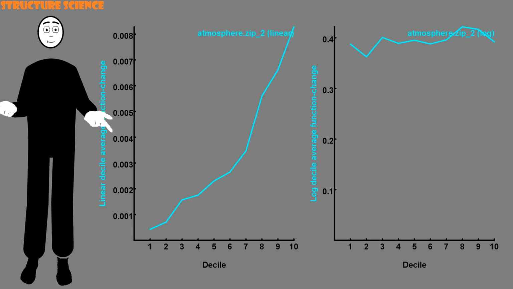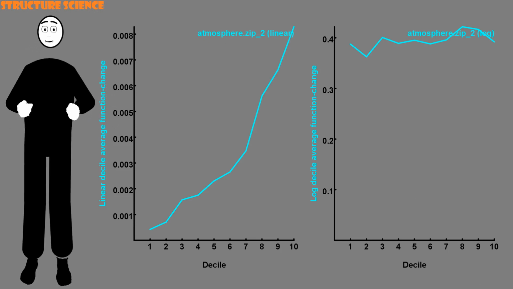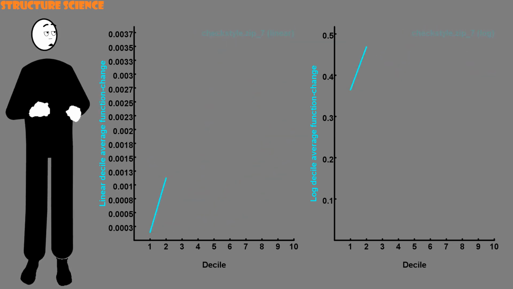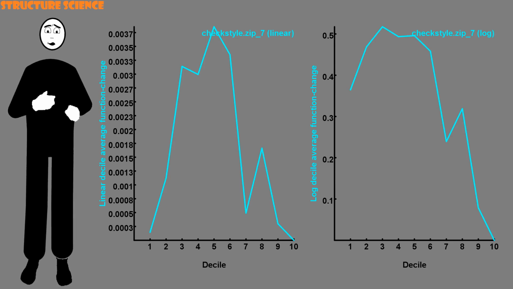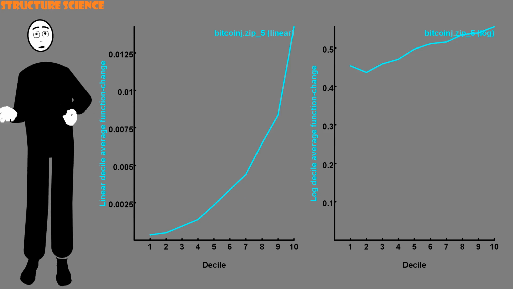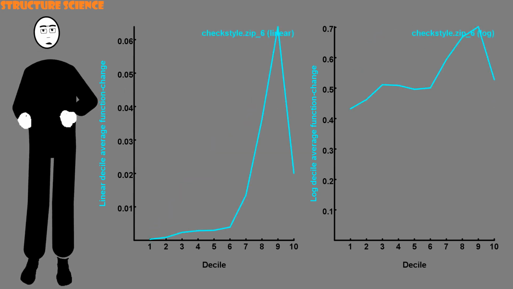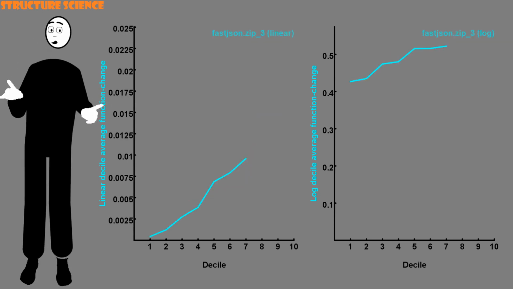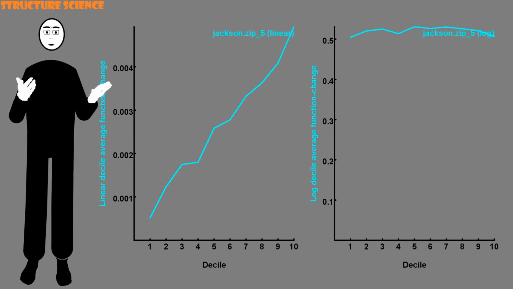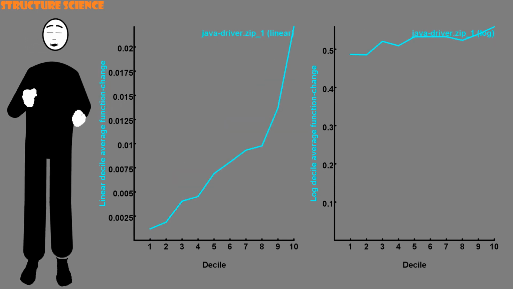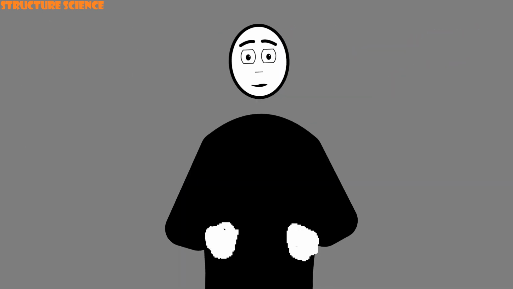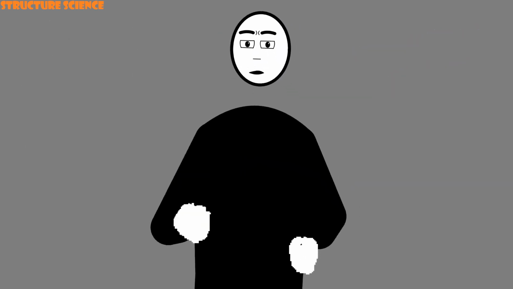Here are some lovely straight graphs in our log realm of the commit series shown earlier. And here, and oh, not there, or there. As both the linear and log forms measure essentially the same thing, it's no surprise that both show the same few graphs do not conform to our expectations. And we can calculate just how straight these lines are. That is, we can calculate the degree to which the log decile average function change correlates with the decile. We get this by finding the standard Pearson correlation coefficient. Recall that a correlation coefficient is a number between -1 and 1.